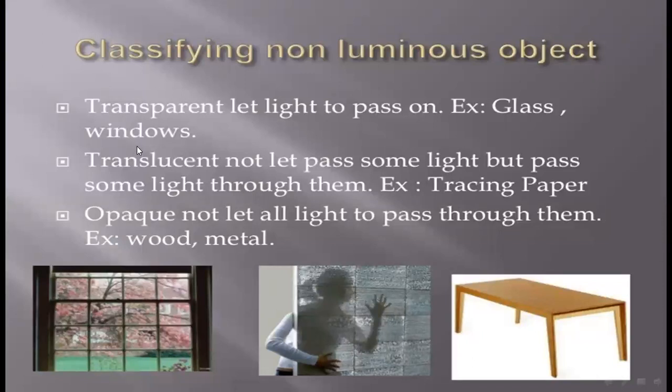See here, classifying non-luminous objects. First one, transparent: lets light pass through. Example is a glass window. Translucent: does not let all light pass, but some light passes through them. Example is tracing paper. Opaque: does not let any light pass through them. Example is wood or metal.